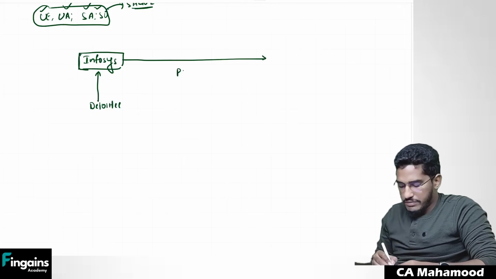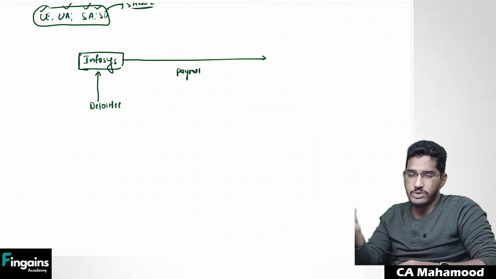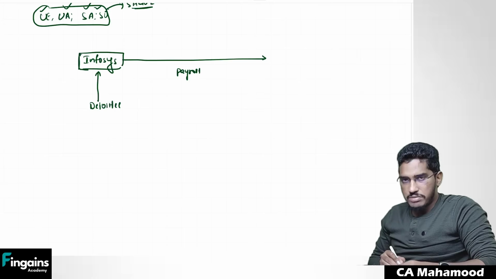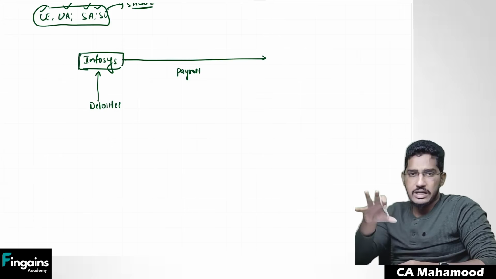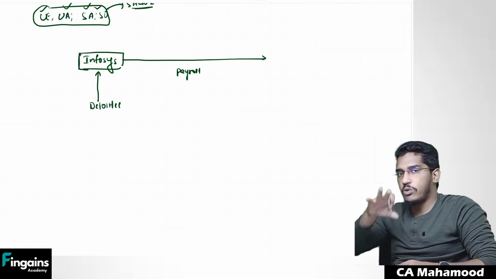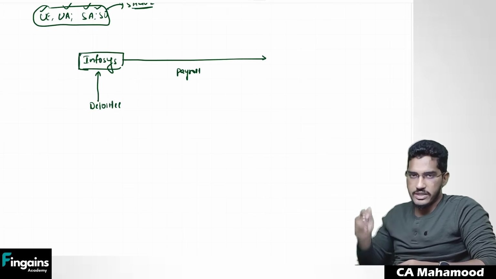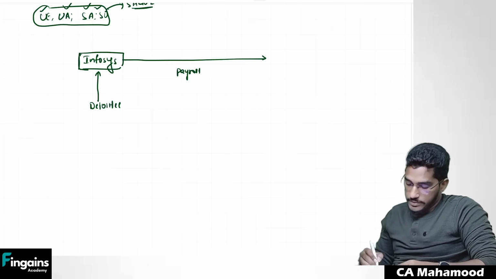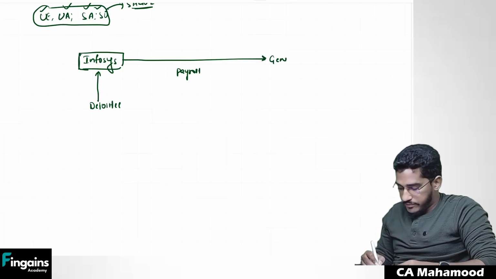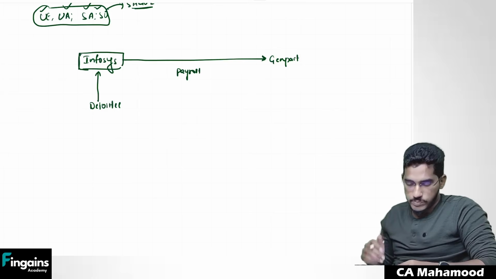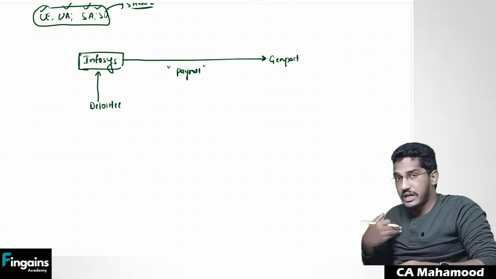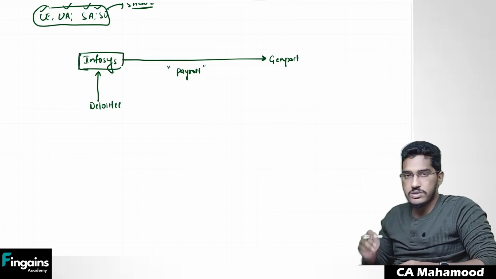For example, payroll processing. Every month they have to pay the salaries to the staff, and from the salaries they have to deduct PF, ESI, and so on. This is what we call payroll. Infosys thought, we don't want to be held up in all this payroll-related work, so we will outsource it to some outside entity. We have one popular outsourcing service provider, Genpact, which is one of the top outsourcing service providers. So Infosys thought, whatever payroll activities we are expected to do, we will outsource those payroll services to Genpact.